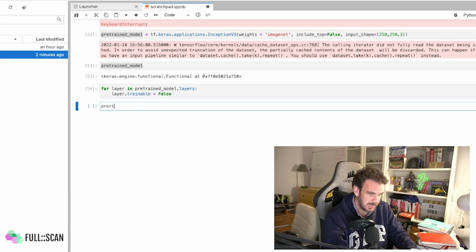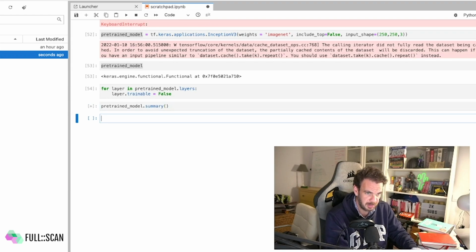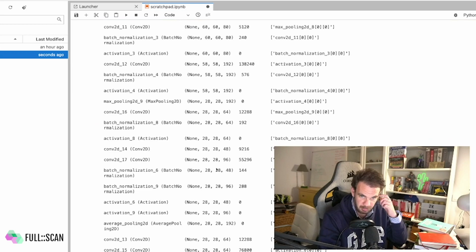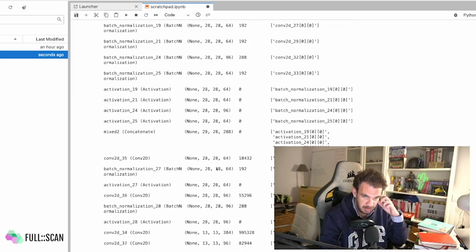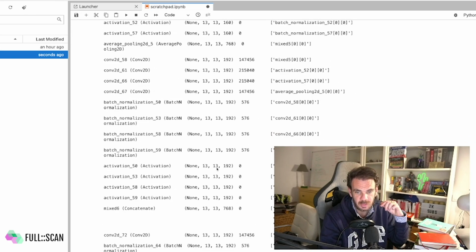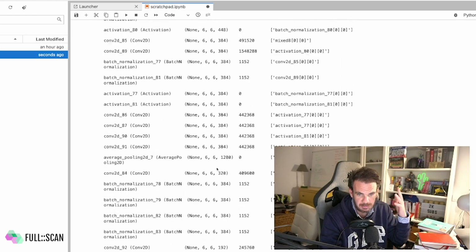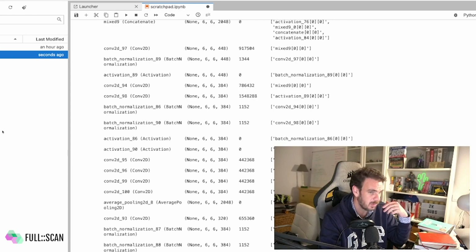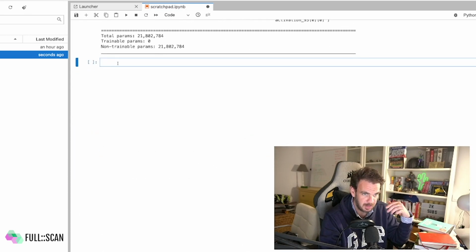I just changed the name. I put backbone before, but I was messing with some things, so I changed the name. But it's the same pre-trained model. Dot summary should be pretty big. Let's have a look. Yeah, that one is pretty big. The idea now is to add a few more layers at the end, so they are fine-tuned for the problem we're trying to solve here.